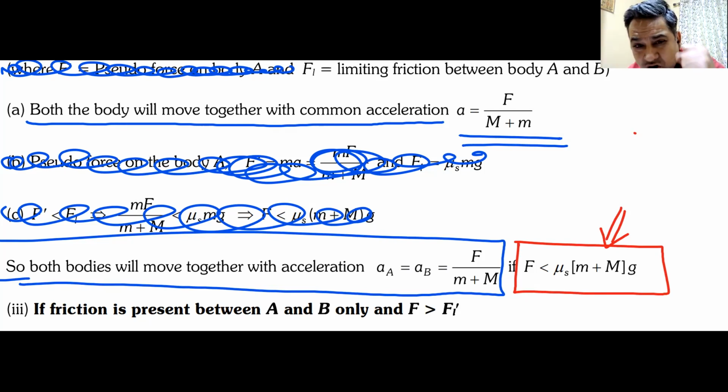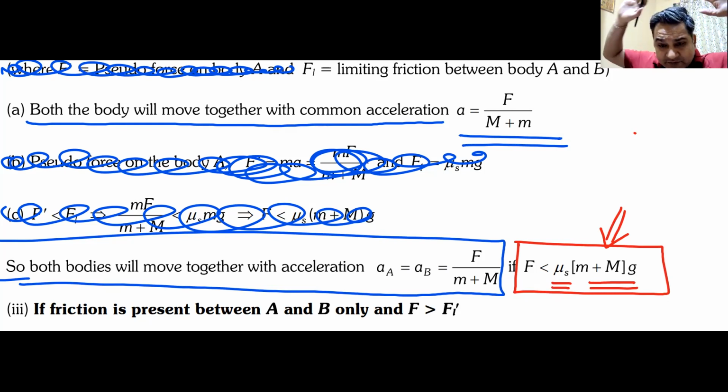So for the blocks to move together, the condition is the applied force must be less than mu s into (M plus m) g.